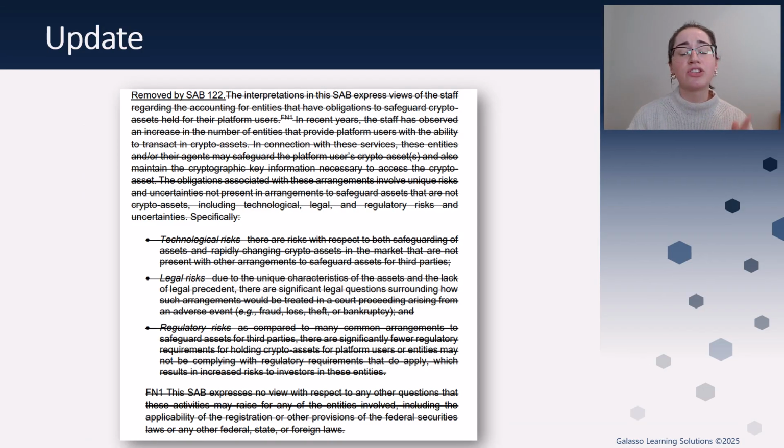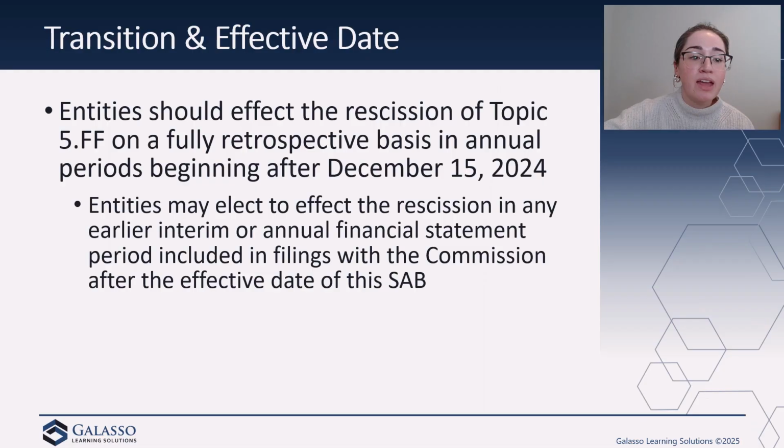As you can see here, this screenshot is directly from the mighty 12-page ASU 2025-02. As previously stated, Staff Accounting Bulletin 121 was rescinded by 122. And within the guidance, the FASB just deleted those sections because they are no longer applicable. Let's take a look at the transition and effective date. Entities should effect the rescission on a fully retrospective basis in annual periods beginning after December 15th of 2024. So there we have it. That was ASU 2025-01 and ASU 2025-02.